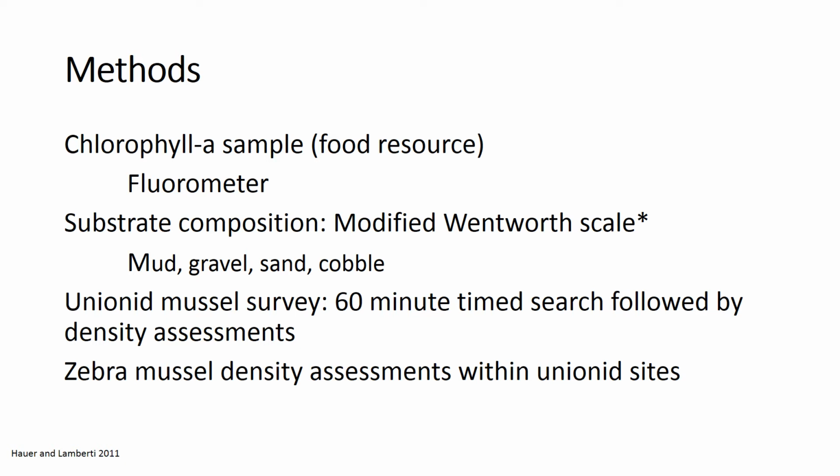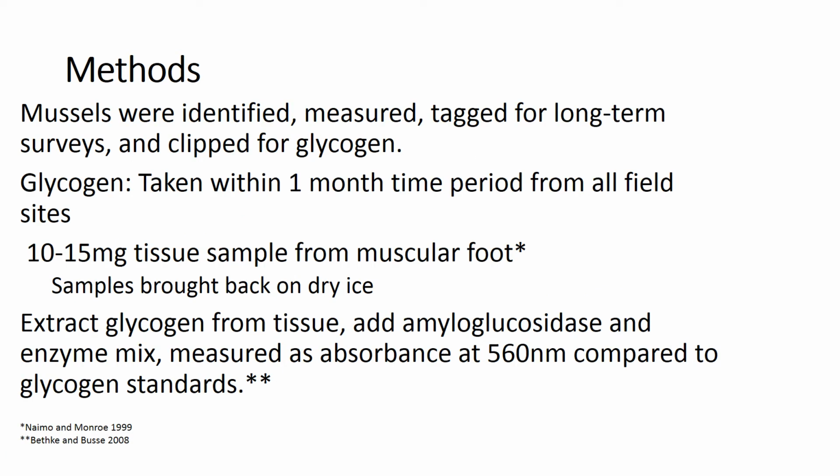transect density assessments. And then at each Unionid mussel site where zebra mussels were present, we also did zebra mussel density assessments. At each site, mussels were identified, measured, and tagged for long-term surveys, and then clipped for glycogen. All glycogen samples were taken within a 1-month time period to ensure seasonality among our sites. A 10 to 15 milligram tissue sample was taken from the muscular foot for the glycogen analysis, and all those samples were brought back on dry ice to the lab.